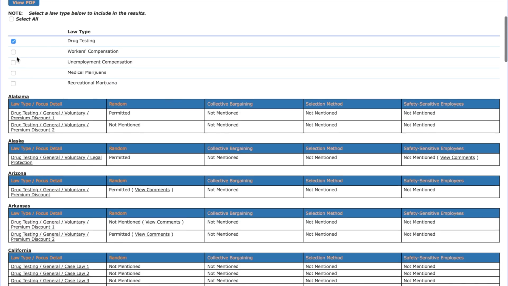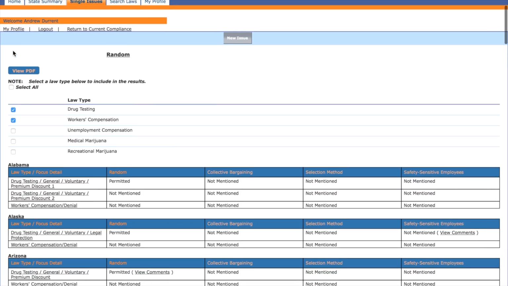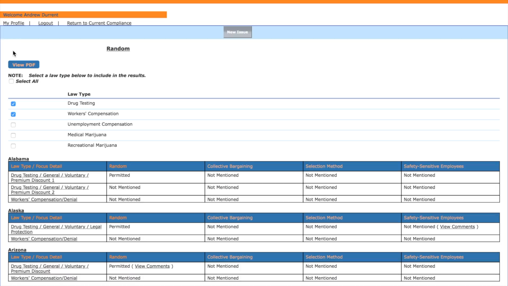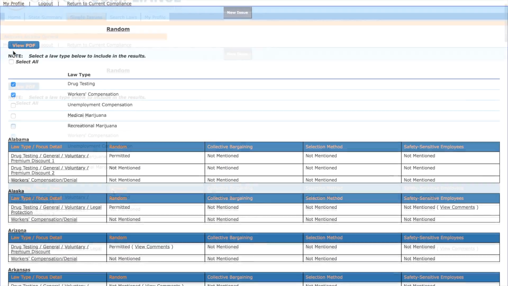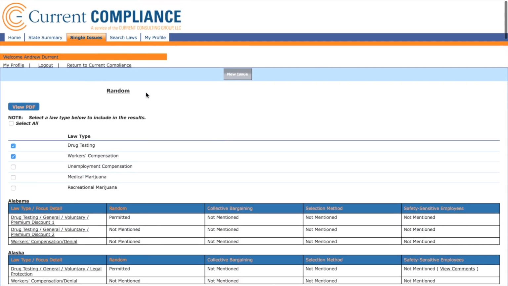Let's add in workers' compensation just to compare. In our first three states, workers' compensation doesn't add any additional requirements or restrictions to random testing. This is good to know. Let's move on to the Search page.